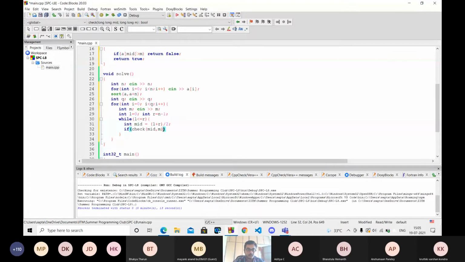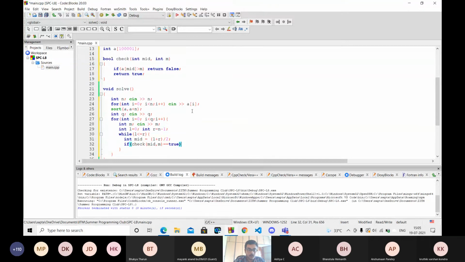Now I check here, if check of mid comma M is coming out to be true, it will return true when A of mid is less than or equal to M. If it is less than or equal to M, then I need to find the highest index of something which is less than or equal to M, right? So if I want to find the highest index, I need to again search in the rightmost part of the array.